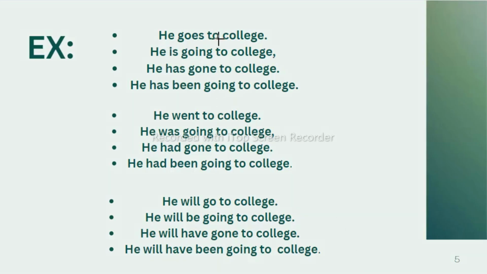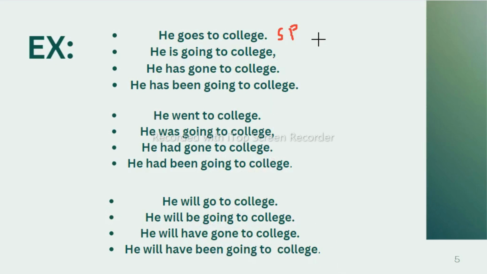Now let us read the examples. He goes to college. This is in simple indefinite, simple present. He goes to college. He is going to college. He has gone to college. He has been going to college. He went to college. He was going to college. He had gone to college. He had been going to college. He will go to college. He will be going to college. He will have gone to college. He will have been going to college.